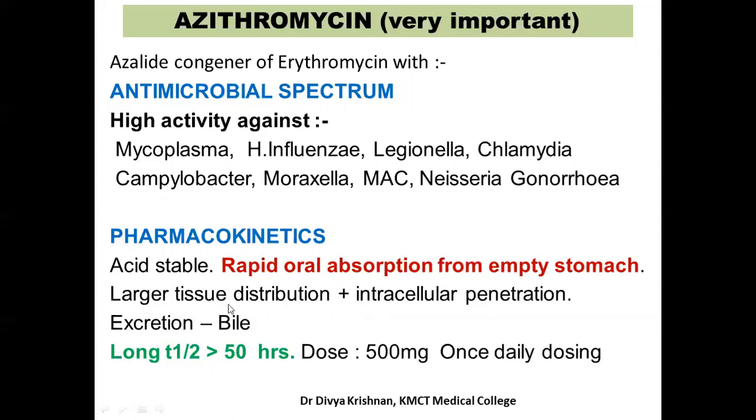It has large tissue distribution and excretion is mainly in bile. Observe the long T-half, almost 50 hours. Because of this very long T-half, you only have to give once daily dosing as compared to erythromycin. Erythromycin, you give 4 doses. Here you give only 1 dose, 500 milligram once daily. That is the way you give azithromycin.